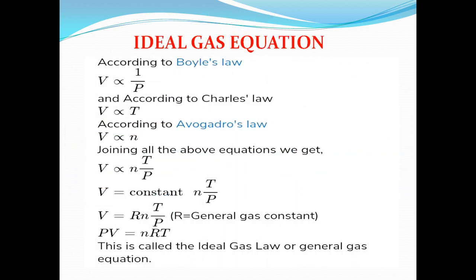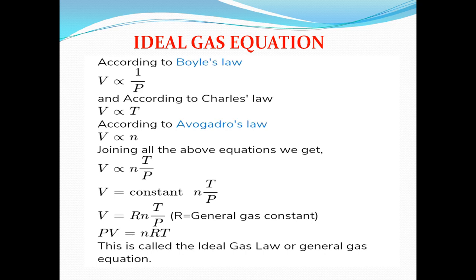Next, the ideal gas equation. This is very important, a 4 mark question, and it will also be asked as part of a 7 mark question. We have seen 3 laws, so based on these 3 laws we are going to deduce the ideal gas equation, which is nothing but the universal gas equation. In this we relate the pressure, volume as well as temperature.